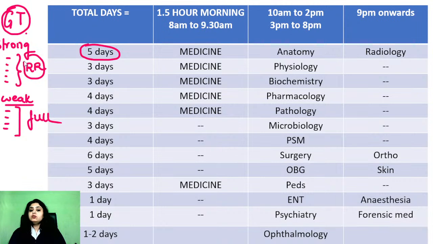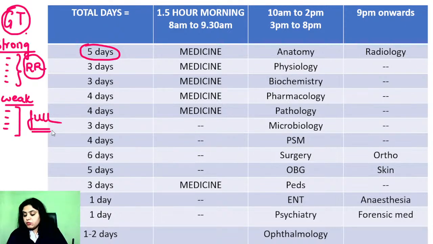For everything you can do rapid review if you're already crossing 150 in your GT today, and you are also getting a decent number of questions right at the baseline. But if everything is going wrong, 150 is not being crossed, and the majority of the topics are going wrong, then for those subjects you'll have to pick up the full course.